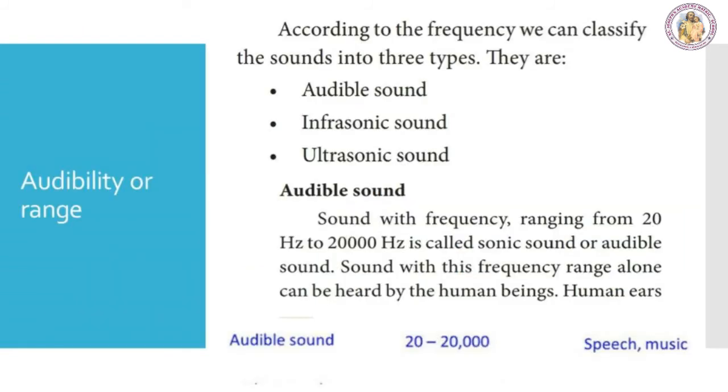Audibility and range. According to the frequency, we can classify the sounds into three types. They are audible sound, infrasonic sound, and ultrasonic sound. First one, audible sound. Sound with frequency ranging from 20 Hz to 20,000 Hz is called sonic sound or audible sound. Sound with this frequency range alone can be heard by human beings. Human ears cannot hear sounds with frequency below 20 Hz or above 20,000 Hz. So this range is called the audible range of sound.